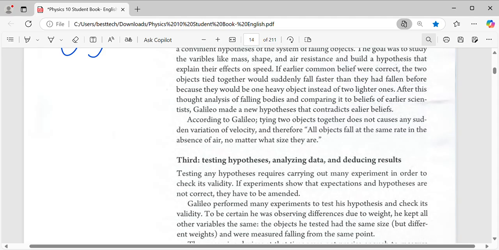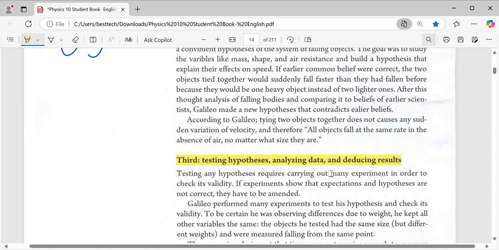The third one, testing the hypothesis. In the first step, he was thinking. The second, he builds a hypothesis. When he has built the hypothesis, the third step is testing, because maybe the thing that he's guessing is not true, maybe it's totally wrong. So he has to test it. He should test the hypothesis. Is this hypothesis right or is it wrong?